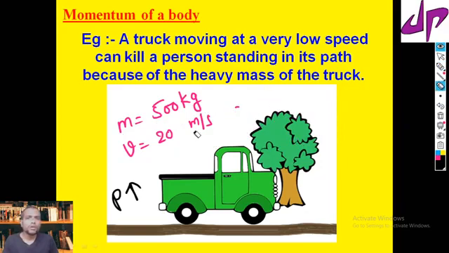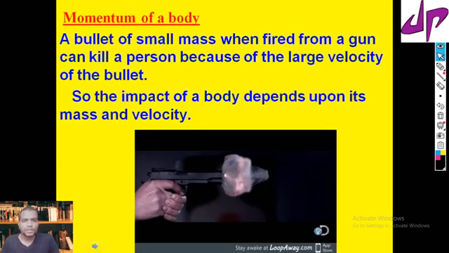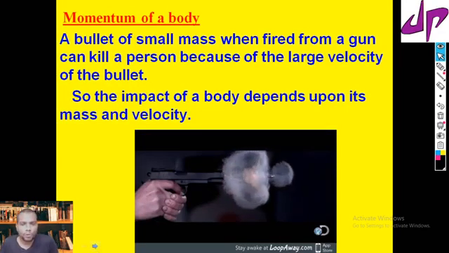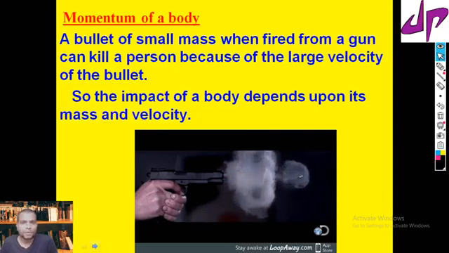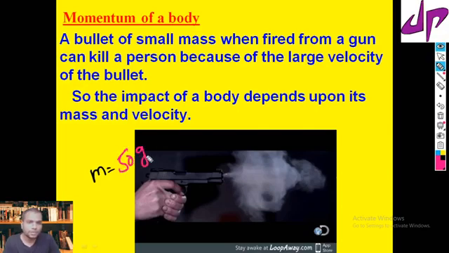So the moving object possesses momentum. Let's change the example. Suppose a small bullet is fired from a gun. Even though the bullet has small mass, let me take the mass of the bullet as 50 grams.